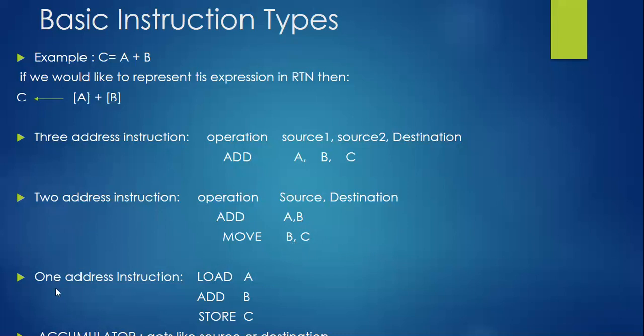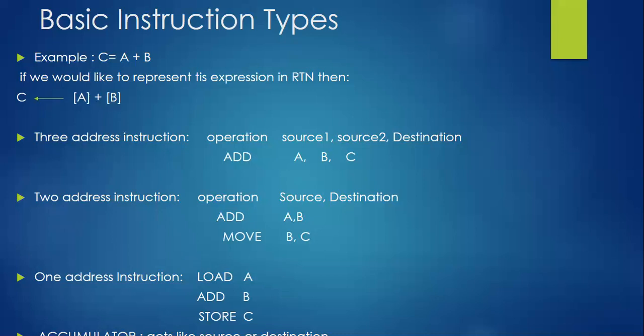Then later, apart from this, we also have the one address instruction. This is a bit complicated, but using an accumulator, we have one register which will act like a source sometimes and sometimes as a destination. A register called the accumulator will be invoked whenever we try to execute a one address instruction.